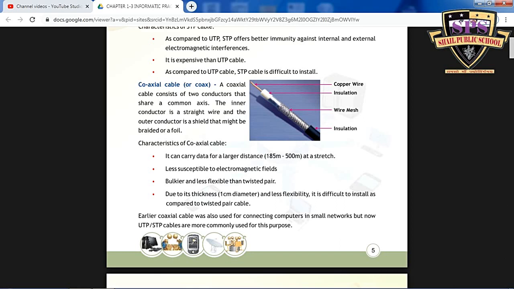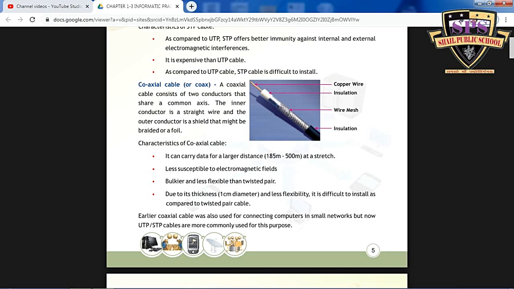So the characteristics of coaxial cables are: first, it can carry data for a larger distance, that means 185 meters to 500 meters at a stretch. It is less susceptible to electromagnetic fields, also less flexible than twisted pair cable, and due to its thickness of 1 centimeter diameter and less flexibility, it is difficult to install as compared to twisted pair cables.